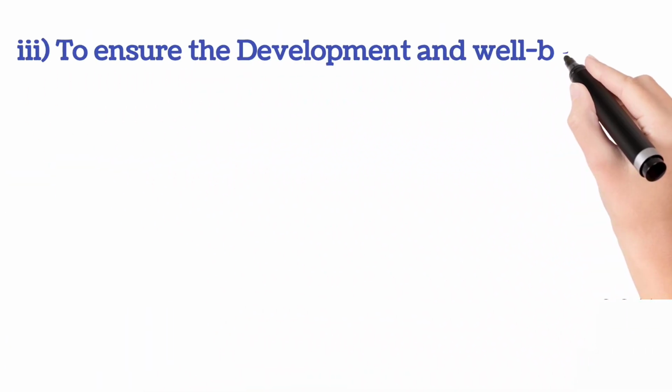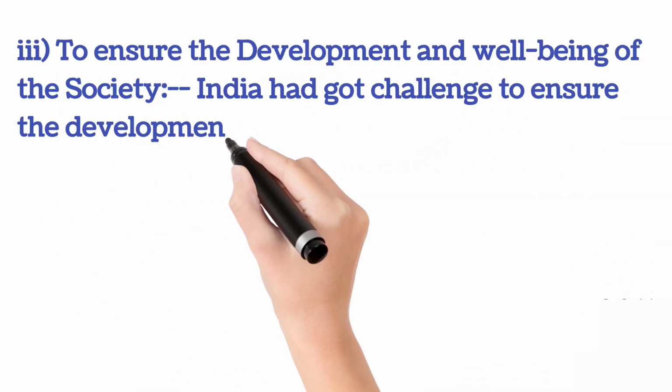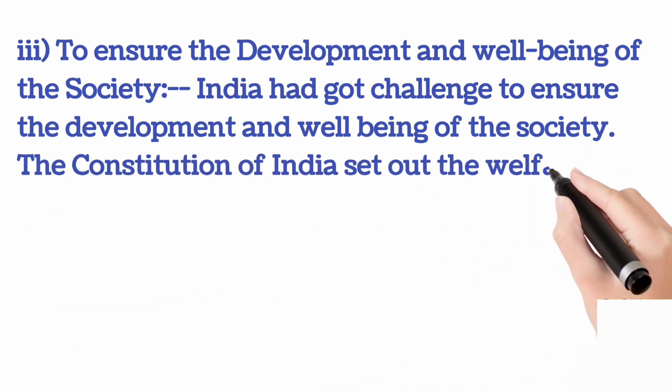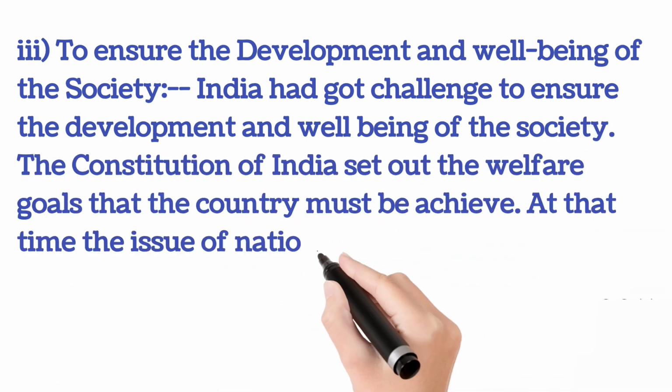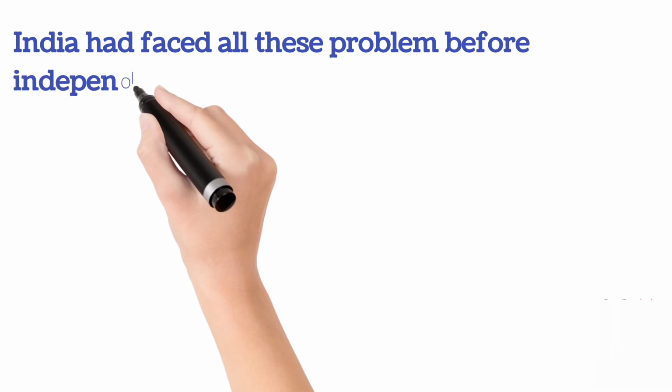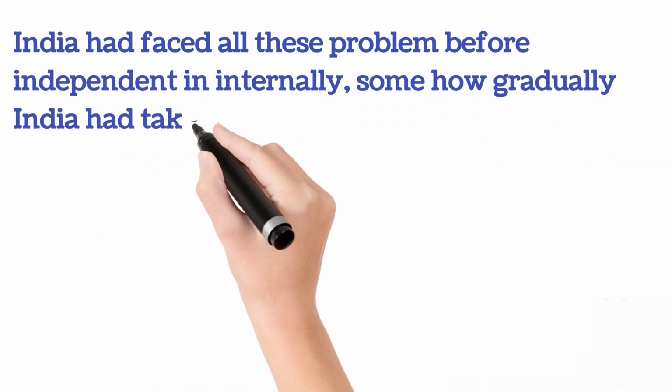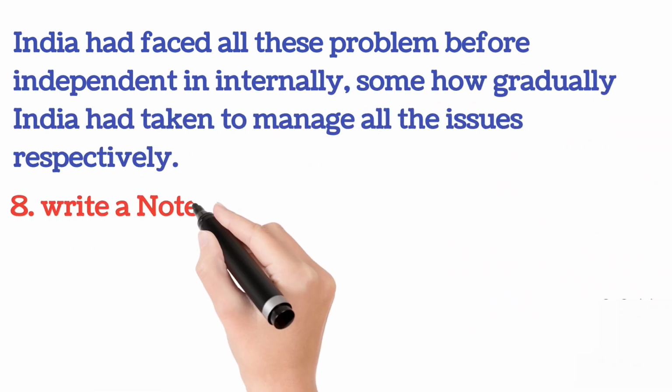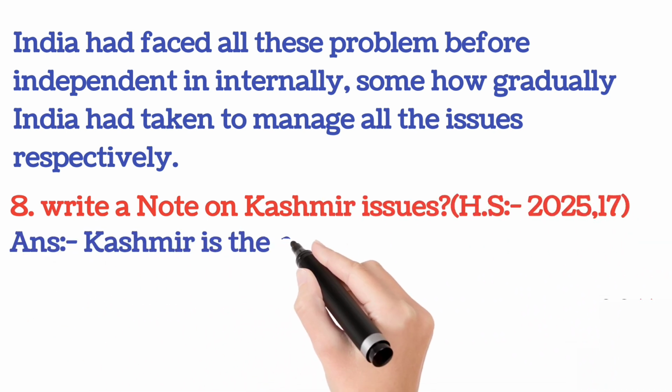Number 3, to ensure the development and well-being of the society. India had the challenge to ensure the development and well-being of the society. The Constitution of India set out the welfare goals that the country must achieve. At that time, the issue of national unity and security was the primary challenge which India had to tackle. India faced all these problems internally after independence. Gradually, India managed all the issues respectively.